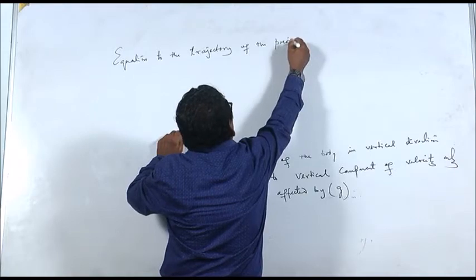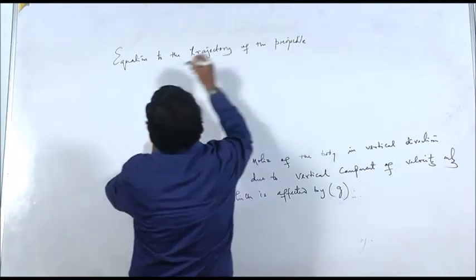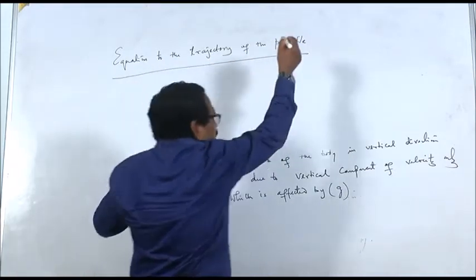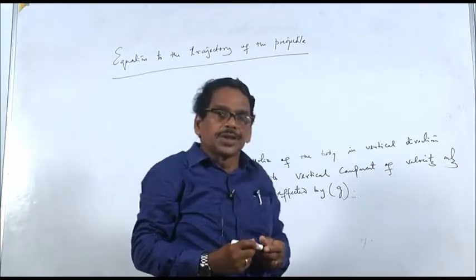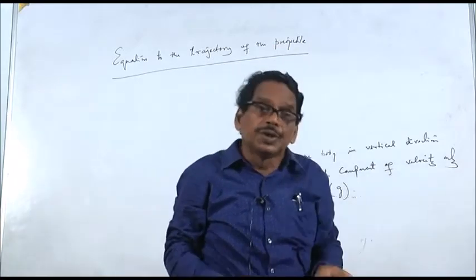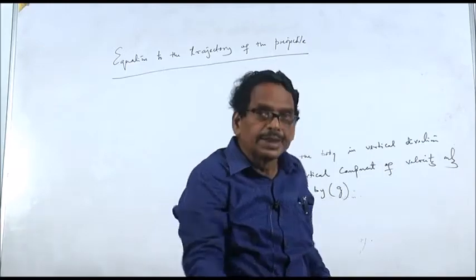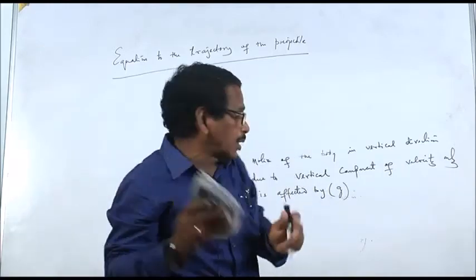The trajectory means the path over which it is moving. It will prove that this path is a parabolic path. Let us see.